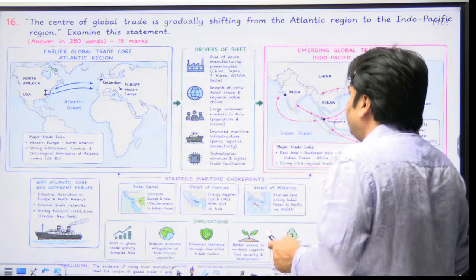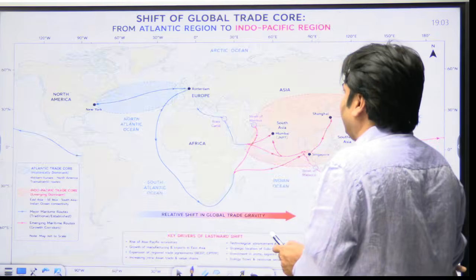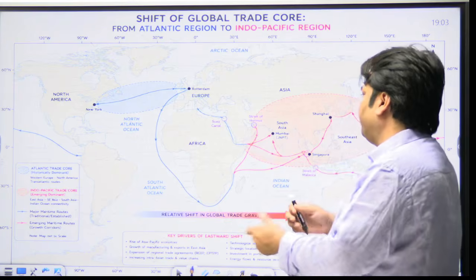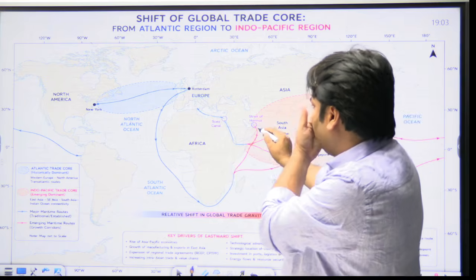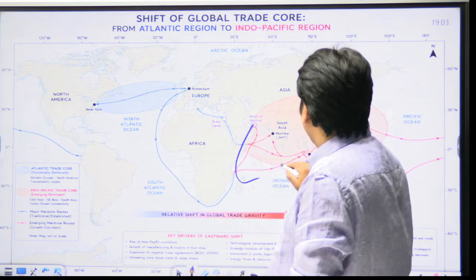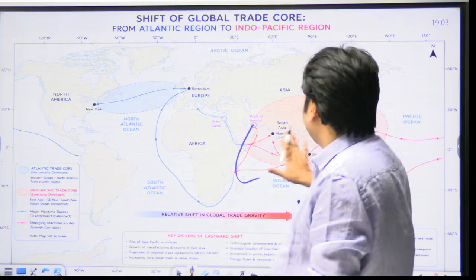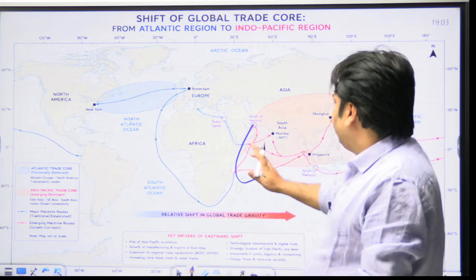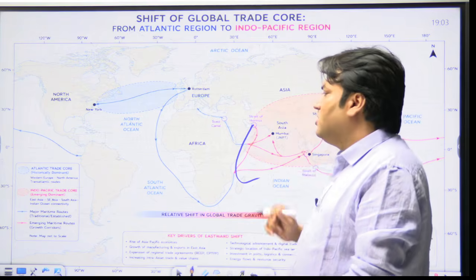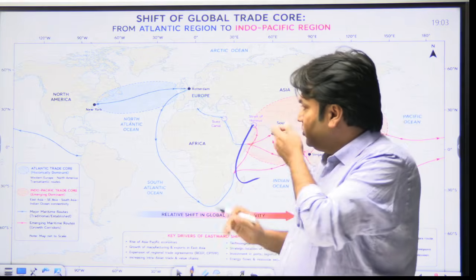So there are images which explain this process. Here you will see that this is talking about the Indo-Pacific trade core. And when we talk about the Indo-Pacific trade core, these are the maritime trade routes in the Indo-Pacific region. So basically we are talking about East Asia, Southeast Asia, South Asia, and Indian Ocean connectivity.